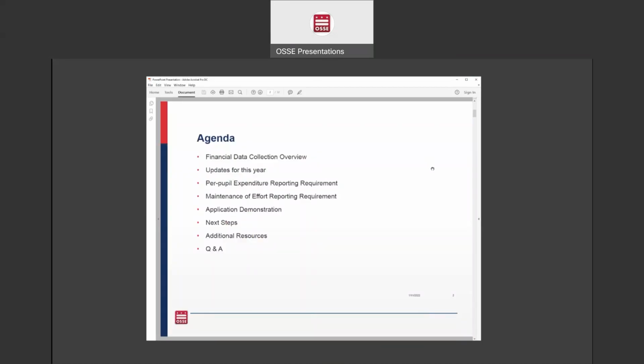Our agenda will include just a brief overview of the financial data collection. And then I'll get into some updates for this year's reporting. Then I will go into detail about both the per pupil expenditure reporting and the maintenance of effort reporting. Then I'll do a brief demonstration of the actual QuickBase application. Following that will be some next steps. I will share additional resources, and then I will open it up to Q&A.